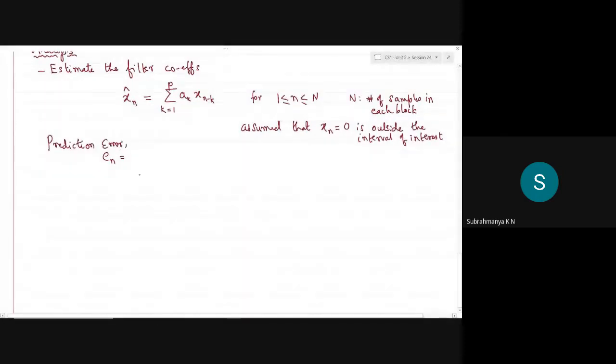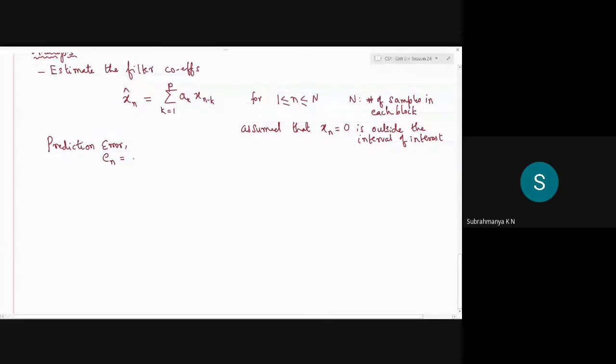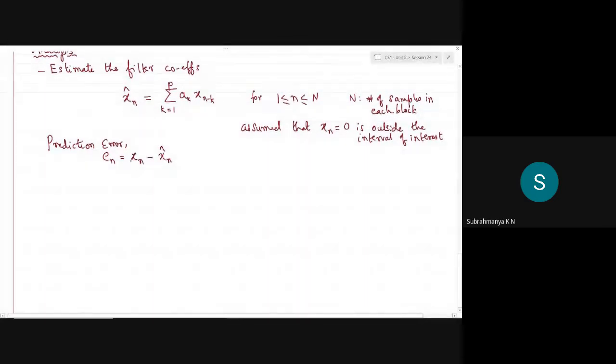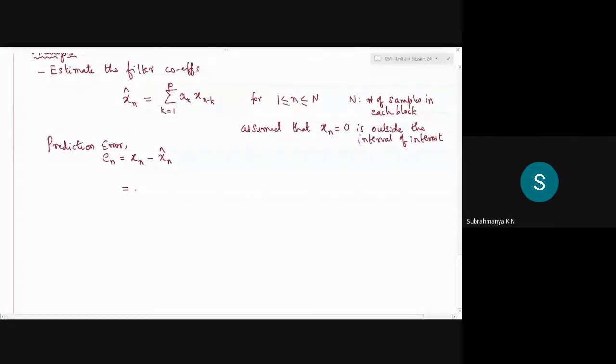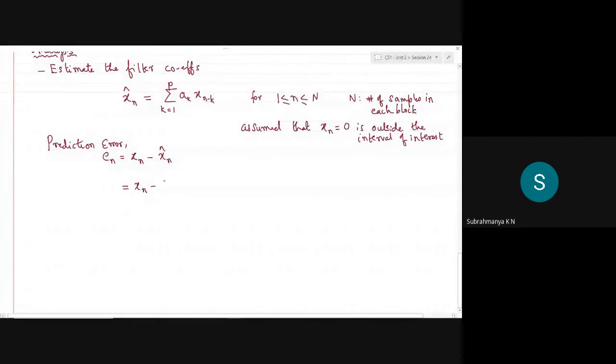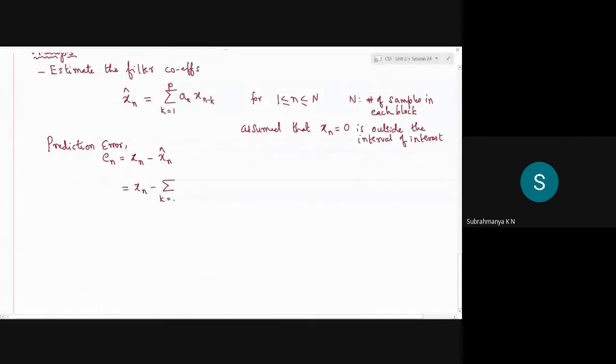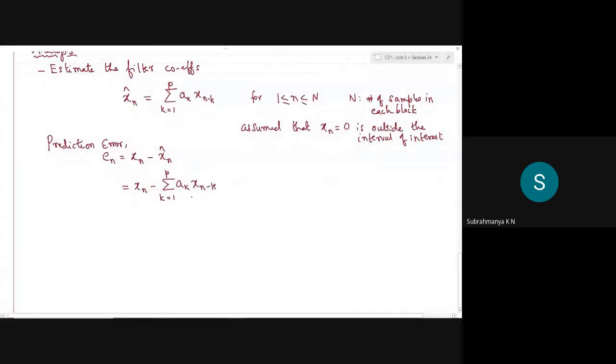What we are trying to do will be evident, don't worry. The prediction error is the difference between the original sample and the estimated sample, and we have taken xn hat as a linear combination of the previous samples, ak times xn minus k.